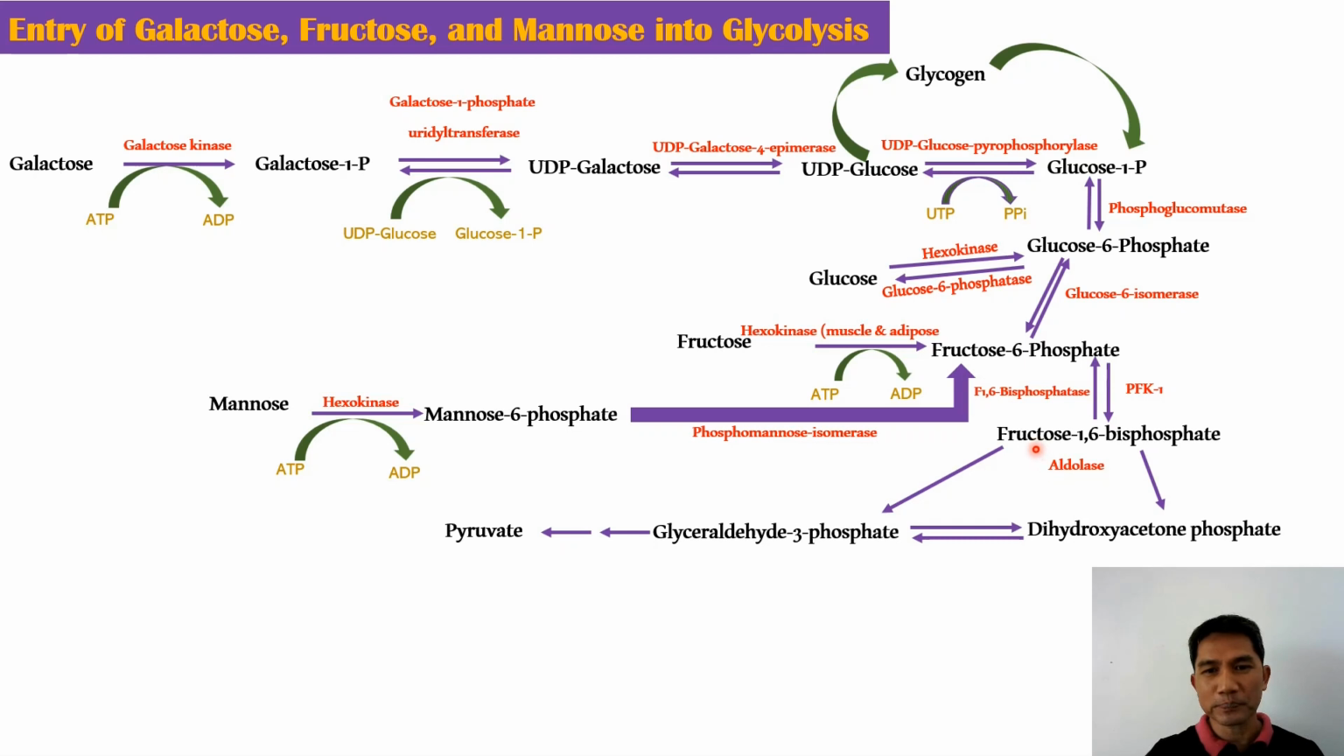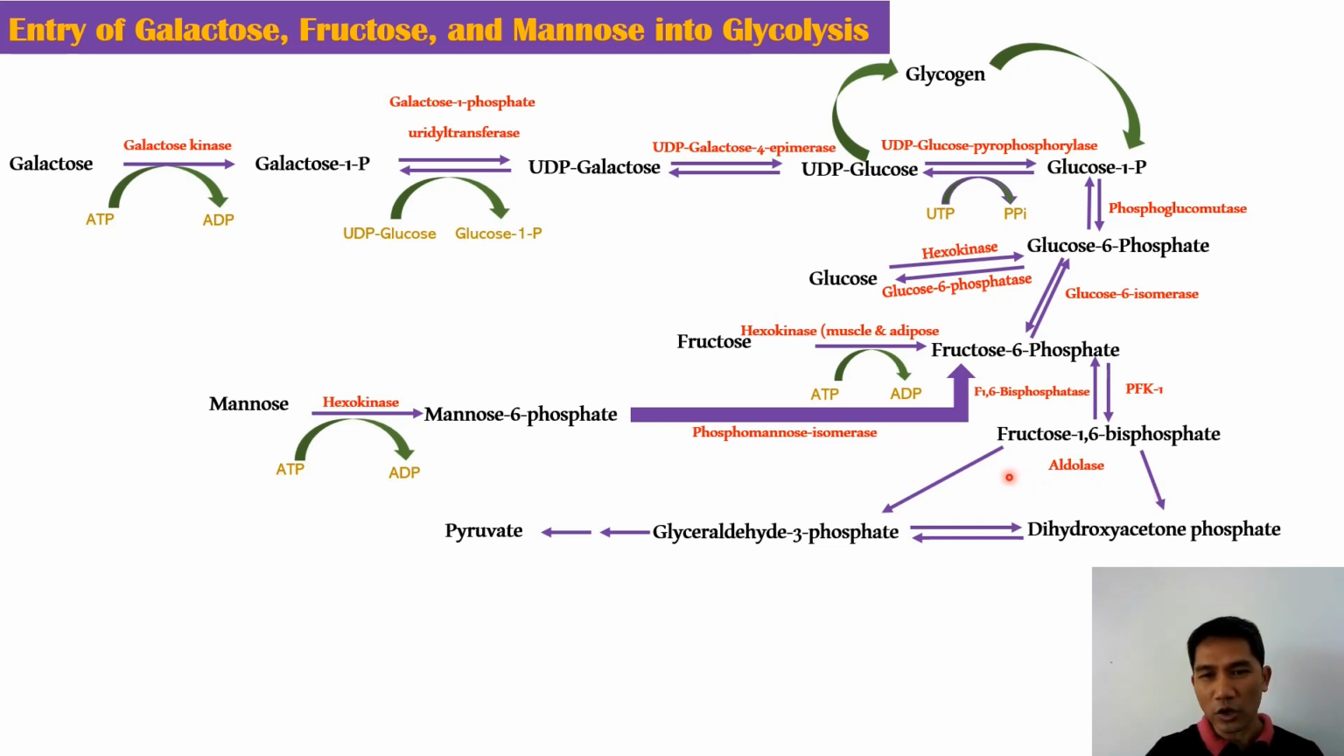At this point, we can see that the fructose 6-phosphate that we have produced earlier can be converted into fructose 1,6-bisphosphate by the action of phosphofructokinase 1. Moreover, this fructose 1,6-bisphosphate can also be acted upon by phosphatase to form fructose 6-phosphate. Now, we can see here that the fructose 1,6-bisphosphate is the intermediate that enters the glycolysis.